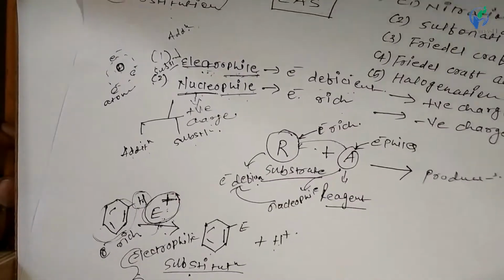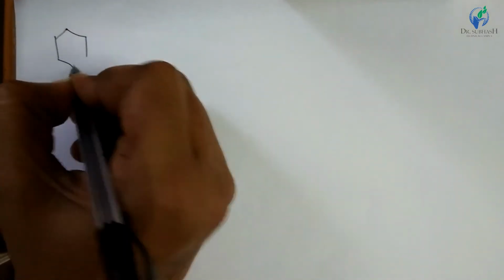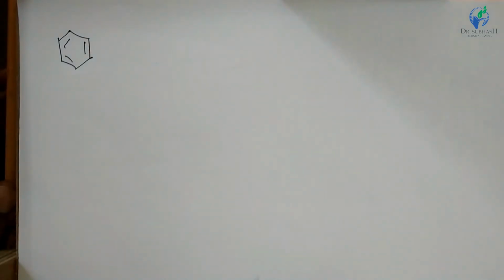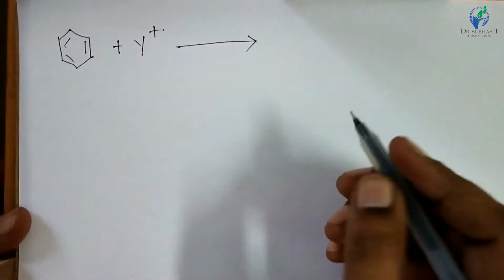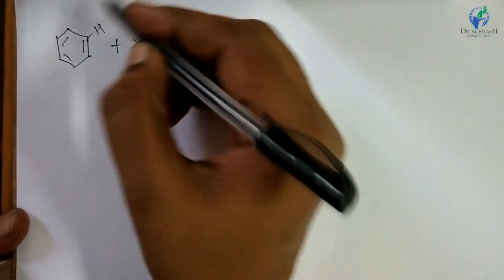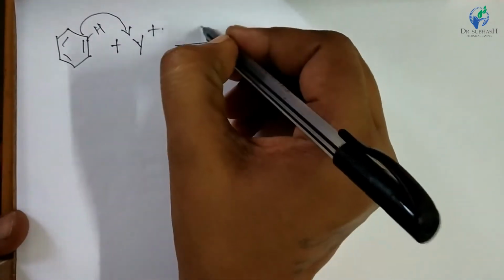Now going towards the reaction mechanism of electrophilic substitution reaction, there are 2 steps. Generally, the first one is attack of the electrophile on the ring, and the second one is deprotonation, right? So when benzene reacts with the electrophile, the ring attacks the electrophile, and this step is slow.